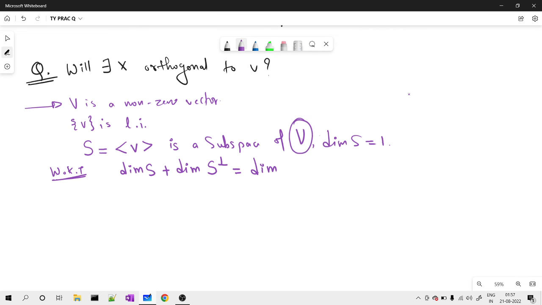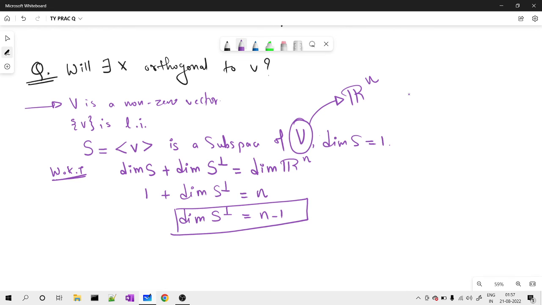Actually, this capital V space is nothing but Rn. We are working in Rn, right? So it is the dimension of Rn. The dimension of S I know is 1, the dimension of the orthogonal complement I don't know, but the sum is the same as n. Therefore, what I found is that the dimension of S complement must be n minus 1. That means the set of all vectors orthogonal to S has dimension n minus 1.